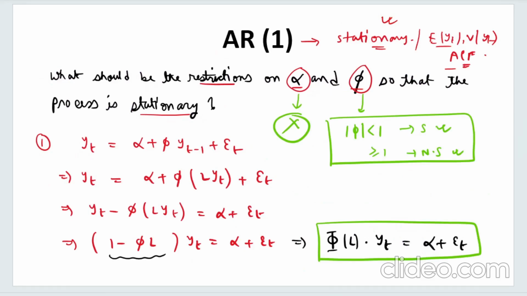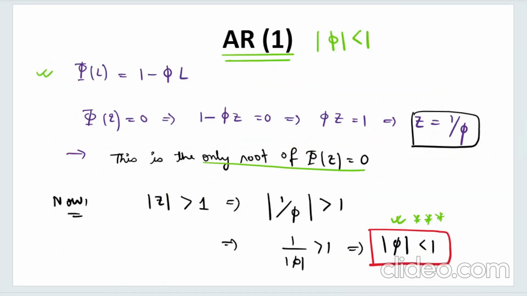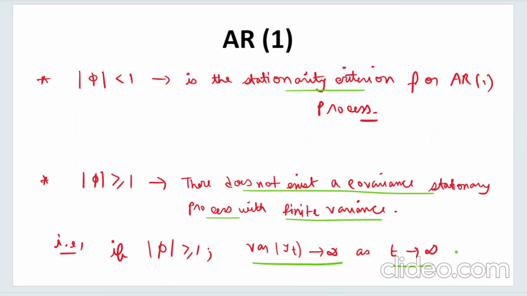Again the same thing from the diagram: it started with a small value and then it sort of explodes. So as t goes to infinity, the variance will go to infinity.